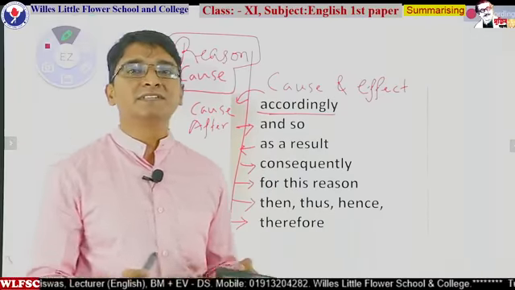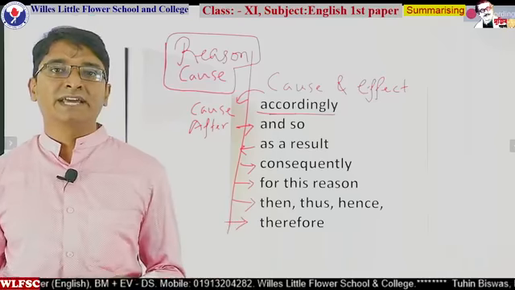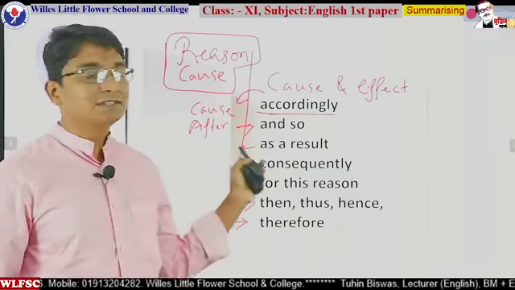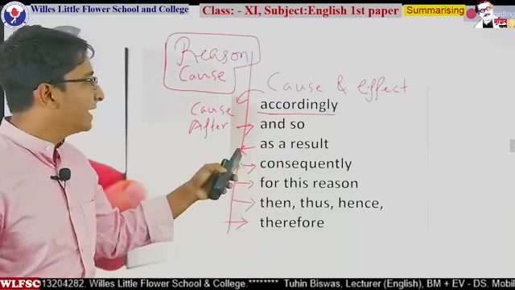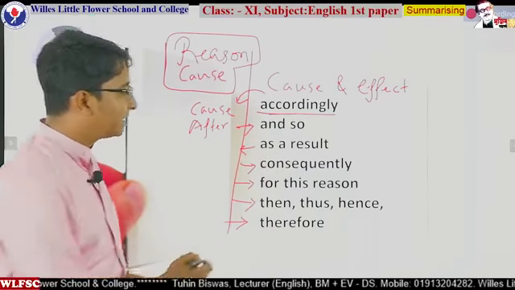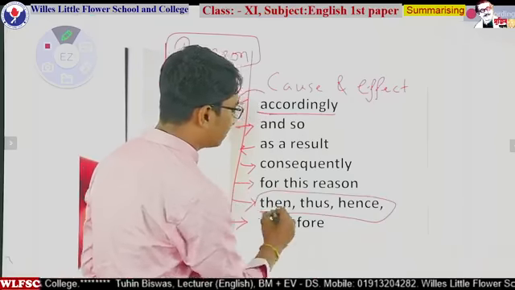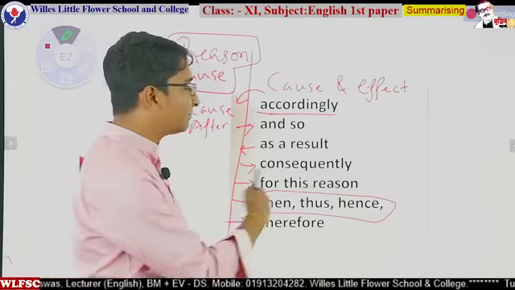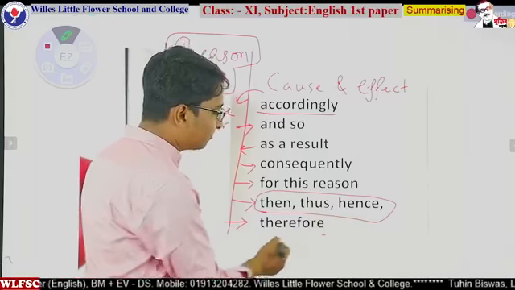So if the passage is about cause and effect or some problem-like passages, these are the words: accordingly, and so, as a result, consequently, for this reason, then, thus, hence. Never try to put it in one sentence. You can put them in three different sentences, and therefore at the ending of a sentence.